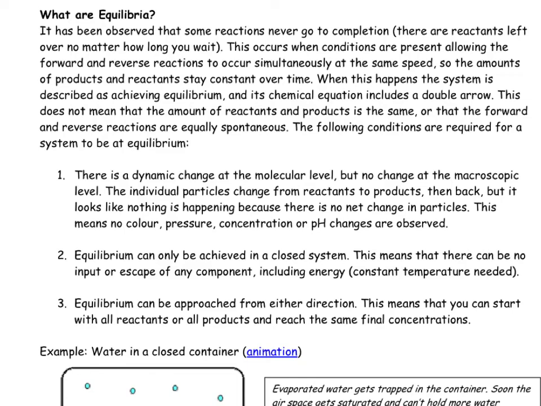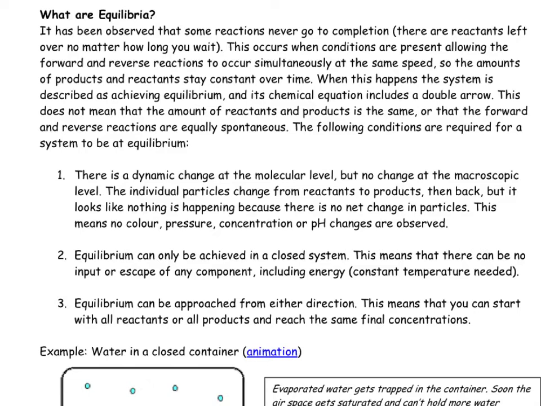So what are equilibria? It's been observed that some reactions never go to completion. There are reactants left over no matter how long you wait. This occurs when conditions are present allowing the forward and the reverse reactions to occur simultaneously at the same speed. So the amounts of products and reactants stay constant over time.